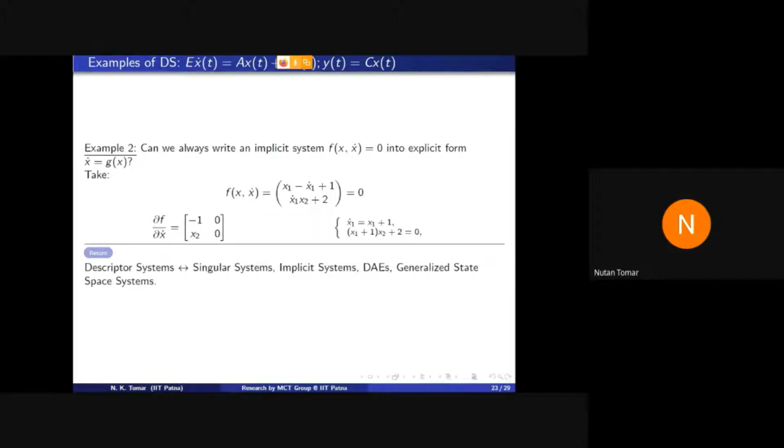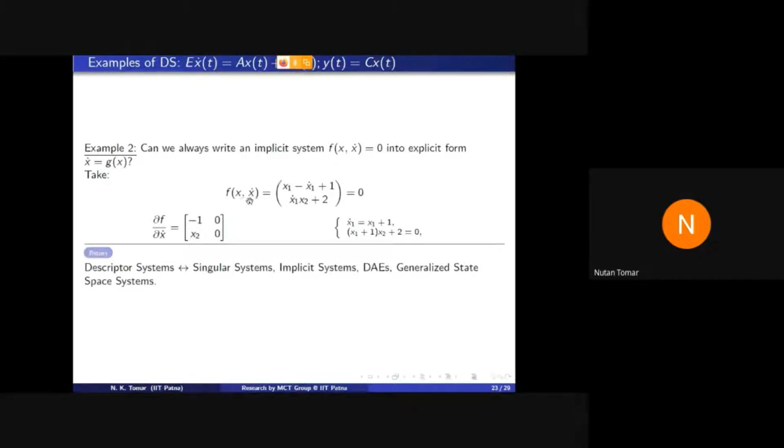And the answer is no, because the implicit function theorem says that this implicit system can be written in explicit form when the partial derivative of f with respect to x dot is invertible. So see, I have written one example here.